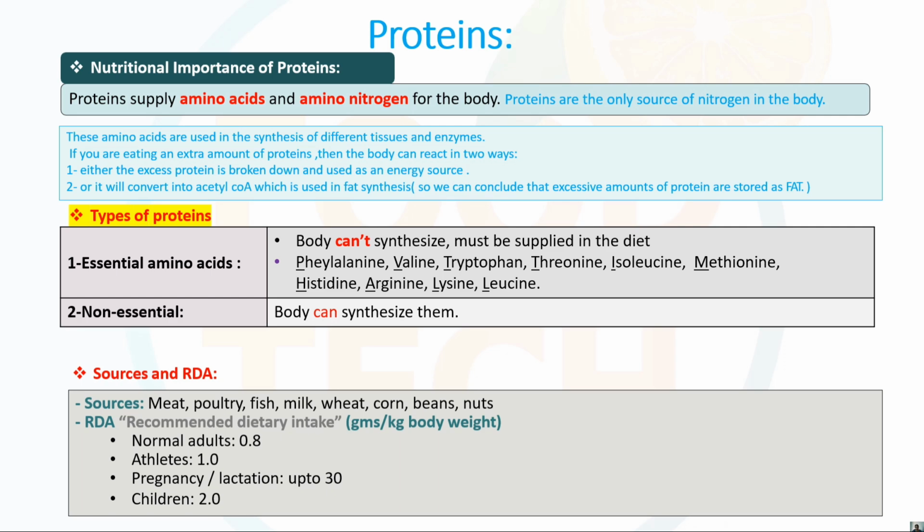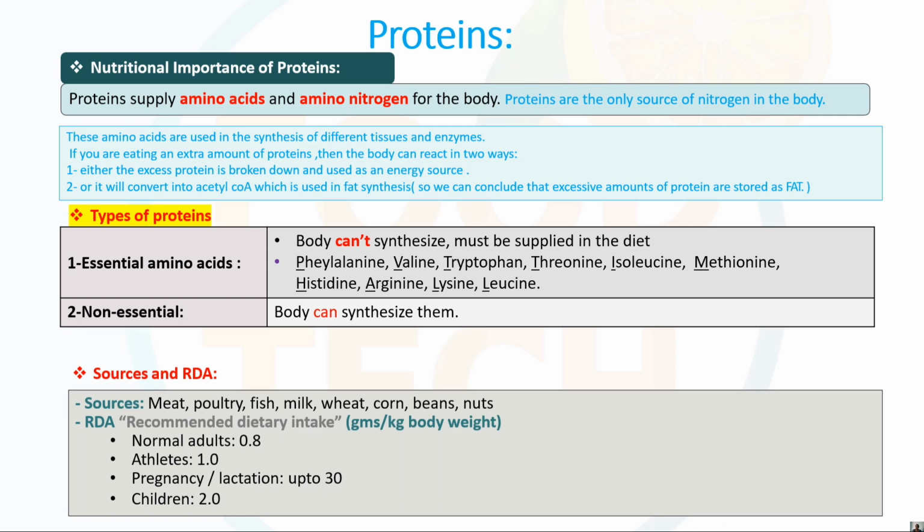Examples of a few essential amino acids are phenylalanine, valine, tryptophan, threonine, isoleucine, methionine, histidine, arginine, lysine, and leucine, right? Non-essential amino acids can be synthesized in our body, so there is no need to take extra diet for them. As the essential amino acids can't be synthesized in our body, we have to take them from an external source, from our diet.